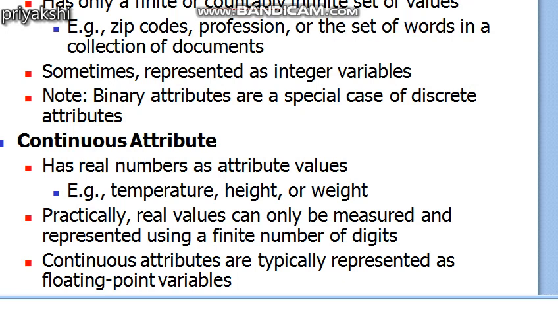In the next video lecture we will cover another thing which can be applied to these types of attributes. We will see the similarity and dissimilarity measures.